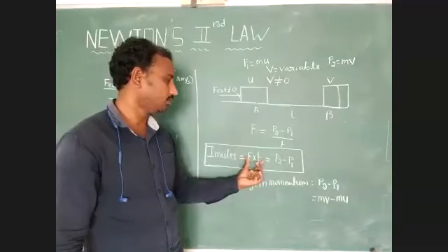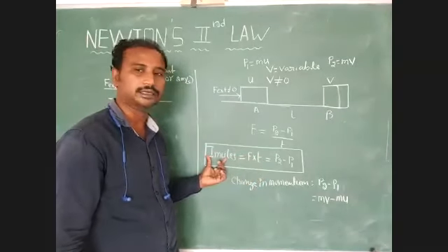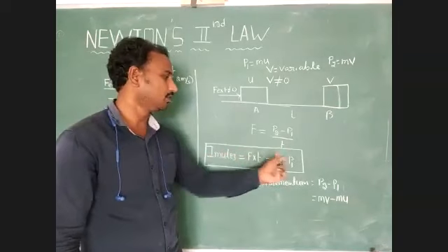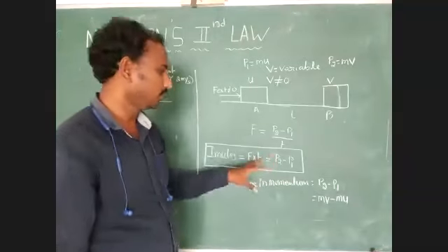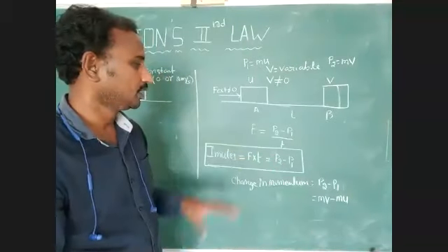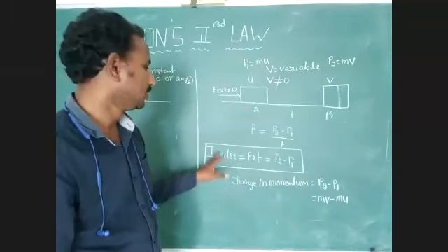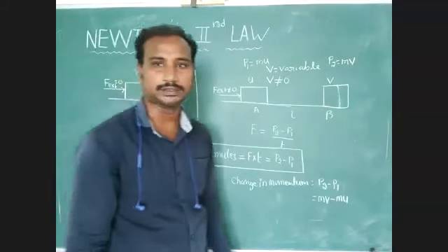Next one, impulse definition. The product of force and time is called impulse. That impulse is equal to change in momentum also. Understood? We have to concentrate for a few seconds. Next, we will discuss the factors impulse depends on.